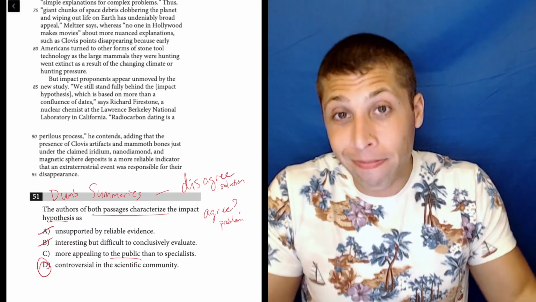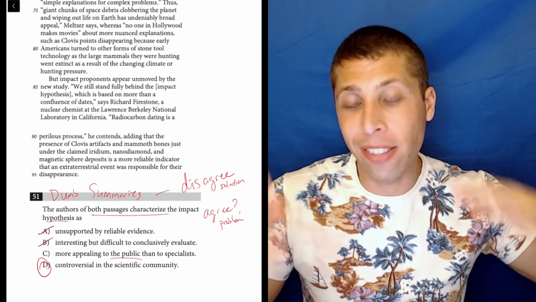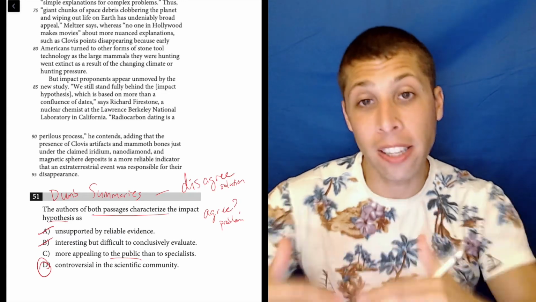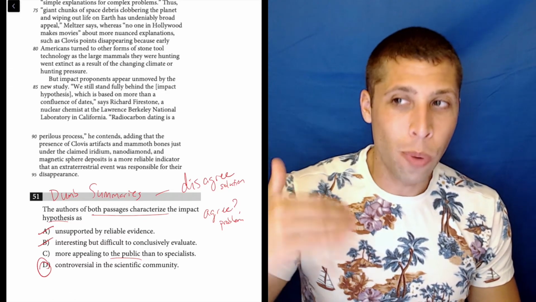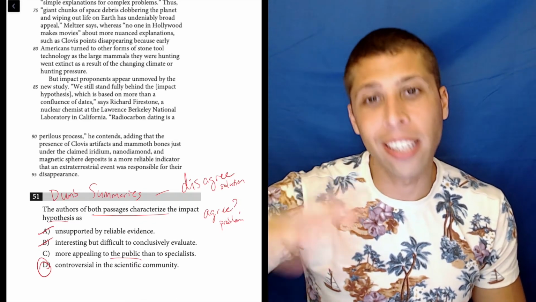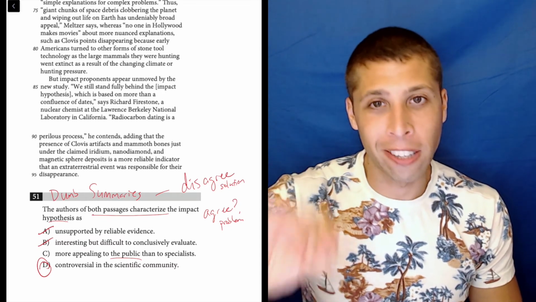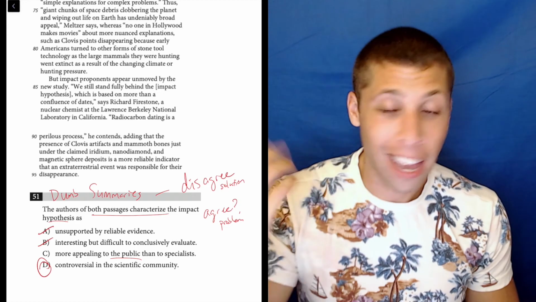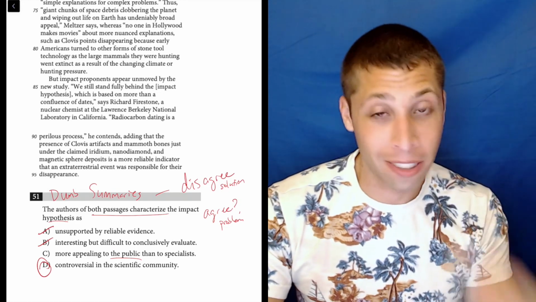So I think that this is pretty easy once we get out of our own heads and stop trying to overanalyze all the differences between the passages. If we just understand that they disagree, then we should be able to handle this, because we are being very surface level about everything. We're not getting into the weeds about what they disagree on. We just understand that there's a disagreement, and another word for disagreement is controversy, and there you go. That's a pretty direct line from question to summary to answer.